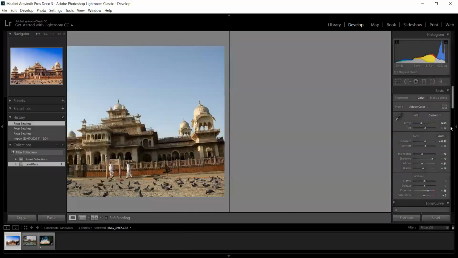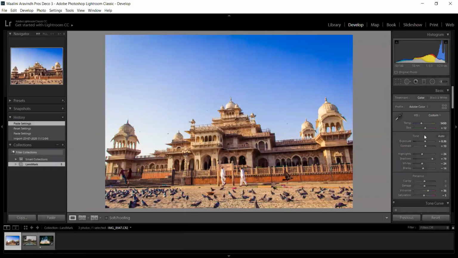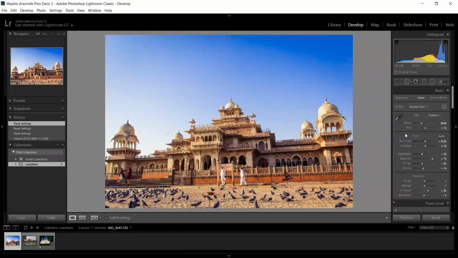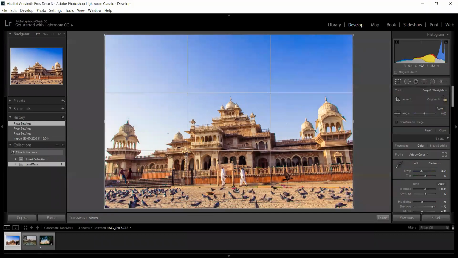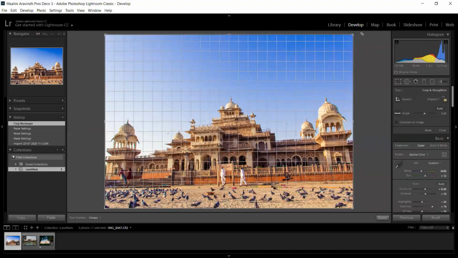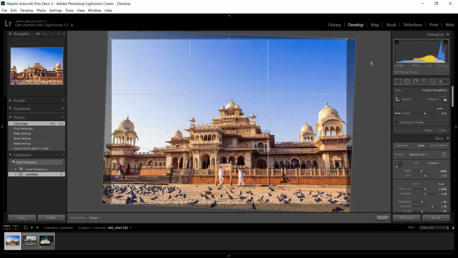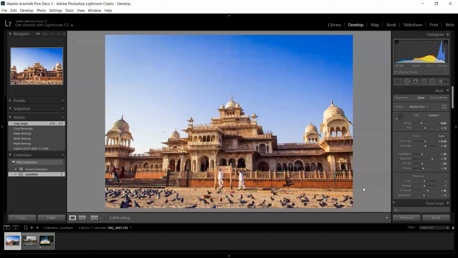If I want to make any correction after that, I can. All the settings are applied in the right side column and I can adjust them according to my need. Here the image is not in a straightened position. There is a crop overlay, and it can also be used as a straighten tool. You click it, and if you want to crop, you adjust the corners. If you want to rotate or straighten it, you move to the corner and take the image to the right or left, click done, and it will rotate the image for you.